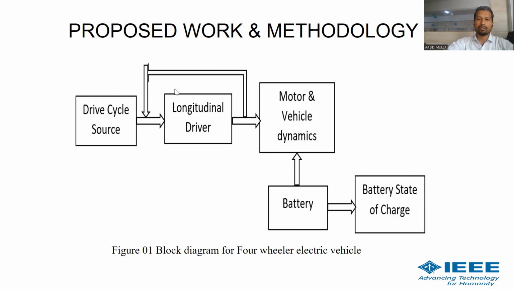Here you can see the longitudinal driver, which can accelerate or decelerate, or take the necessary action to increase or decrease the speed of the vehicle. Here you can see the drive cycle source. We have different types of drive cycle sources. At every different drive cycle, if you observe previously, your vehicle is not accurately tracking the reference speed. So that's why the accuracy and performance of the vehicle go on reducing.